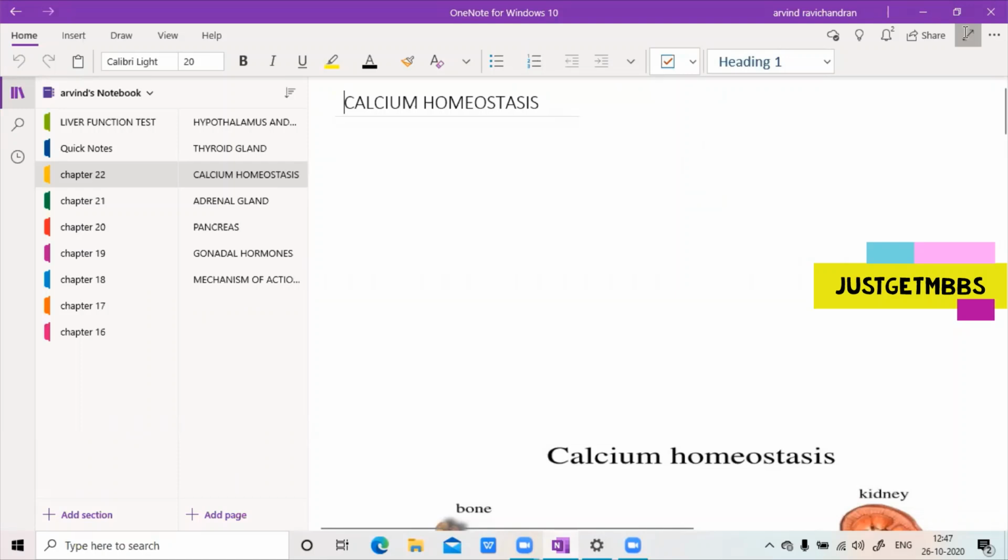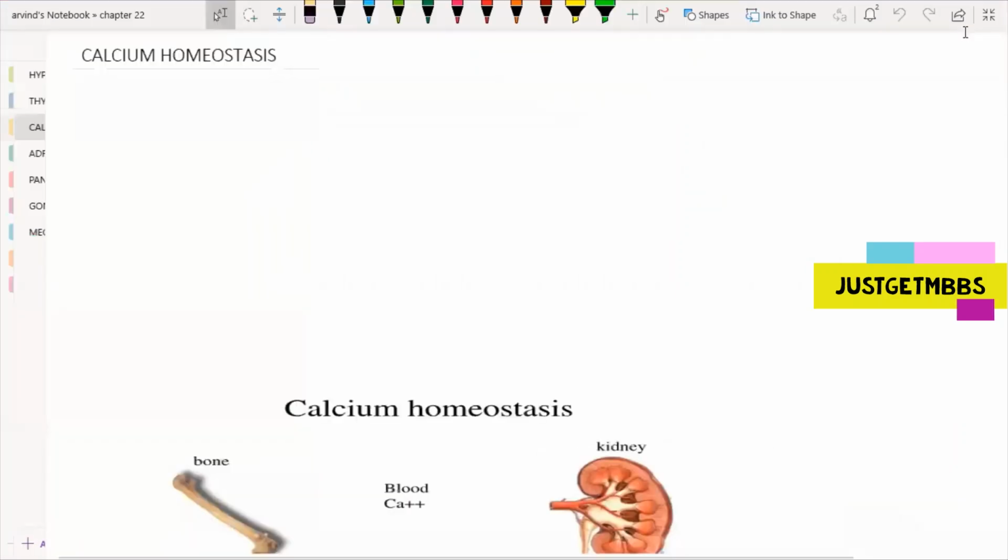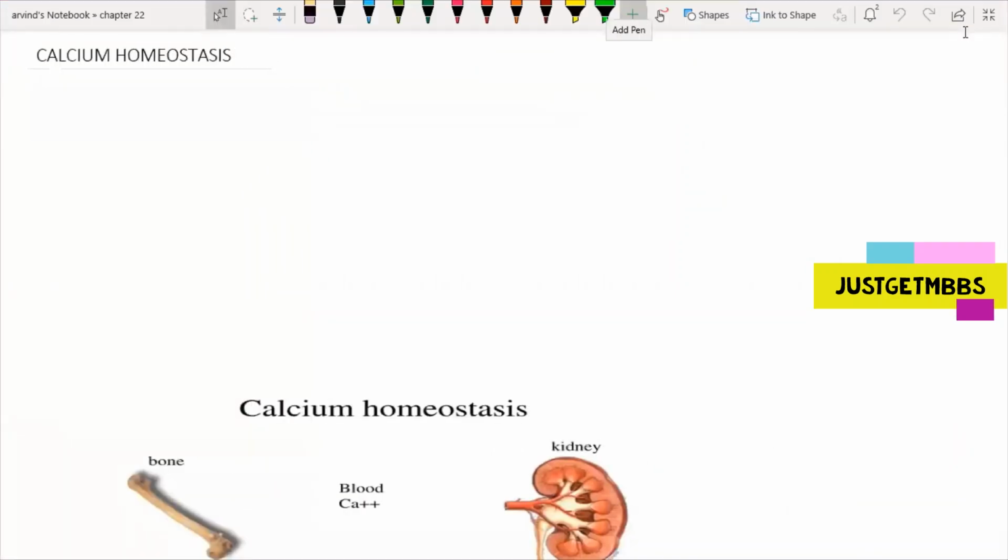Hello everyone. So in this video, we are going to talk about calcium homeostasis. A very simple topic, but a very important topic. You can expect a question from this. So what is this homeostasis? If you are in 12th grade, you would have studied homeostasis in your organism and population chapter. To all those 11th grade students, what is this homeostasis?